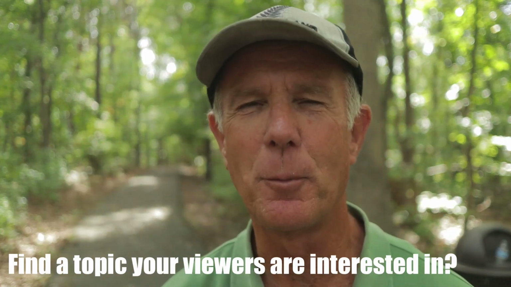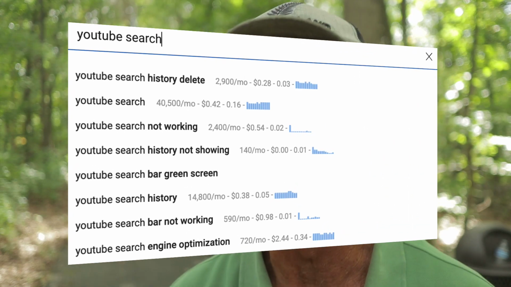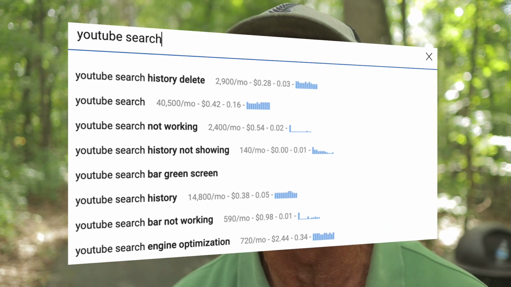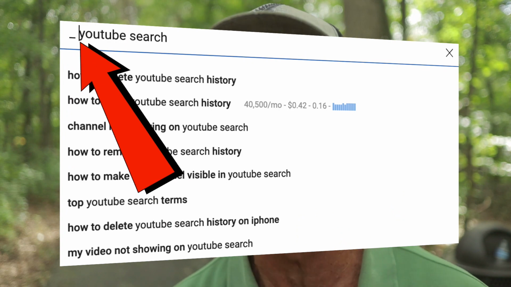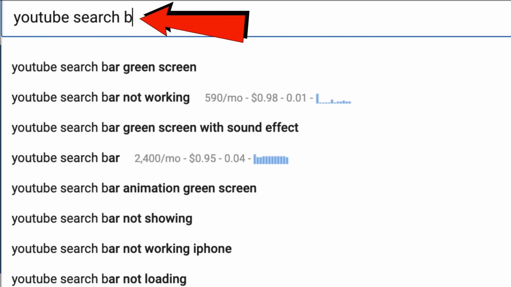Number 1, find a topic that your viewers are interested in. One of the easiest ways to do this is to type your main keyword into YouTube search. The topics that you see listed are what viewers are typing into the YouTube search engine. You can do the same with Google search. If you want to get more suggestions, add an underscore before or after your keyword phrase. Alternatively, you can add letters before and after your keyword phrase. This will give you a bunch more suggestions.